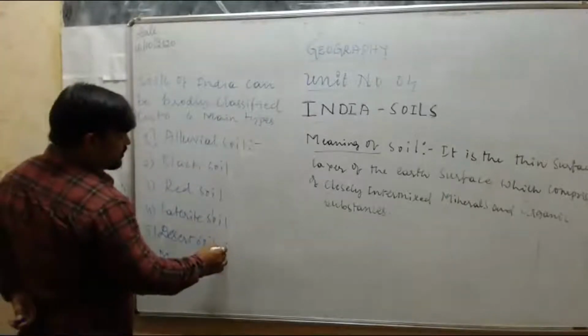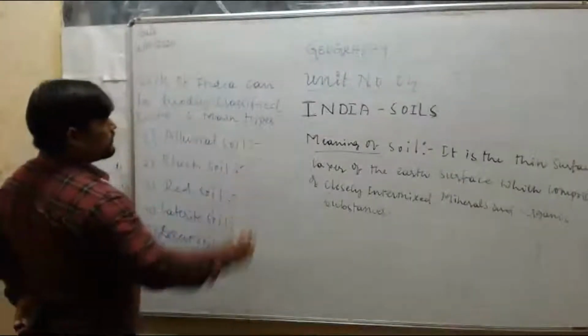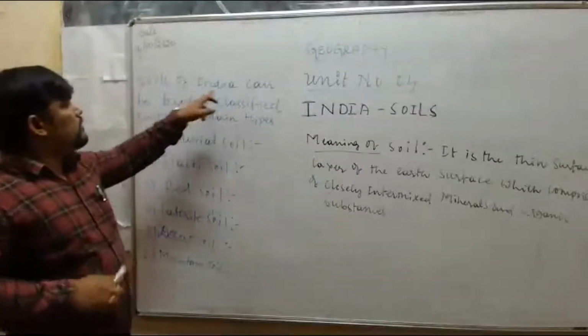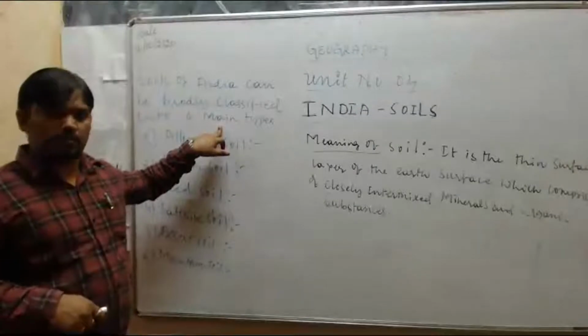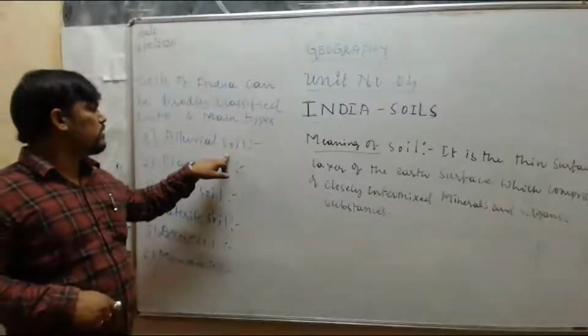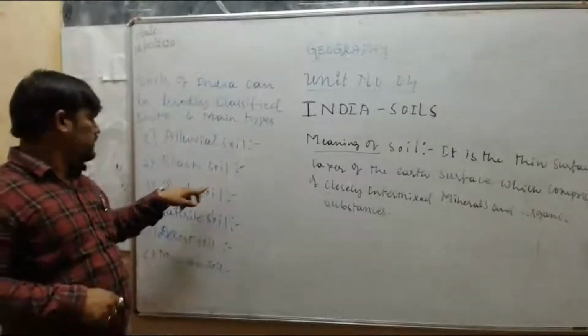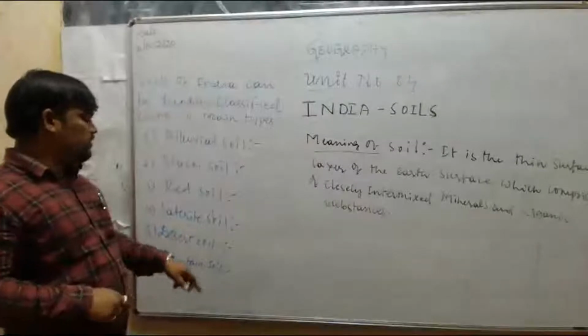Yes, these are the different kinds of soils of India. Soils of India can be broadly classified into six main types. What are those? First one, alluvial soil; second, black soil; third, red soil; then laterite soil, desert soil, and mountain soil.